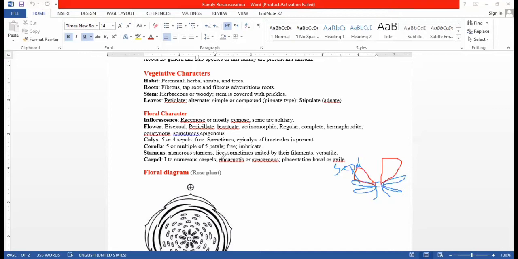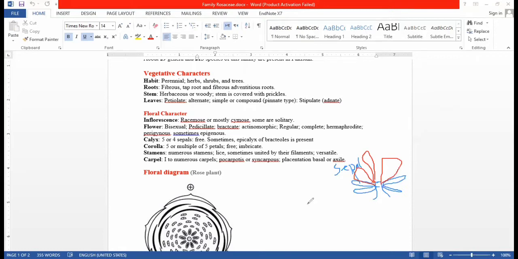Petals are mostly free. They are not attached, meaning each petal is not fused with the others. This is known as free petals. Imbricate means they overlap with each other.